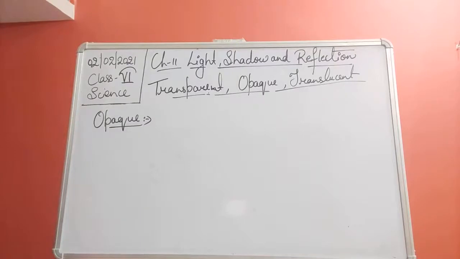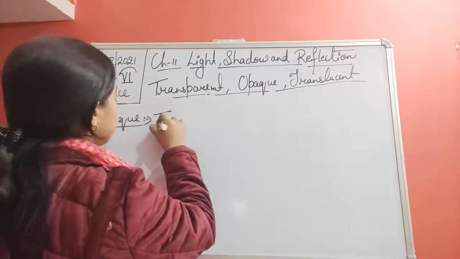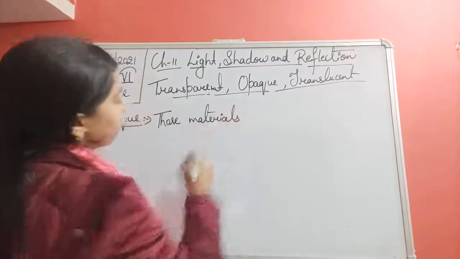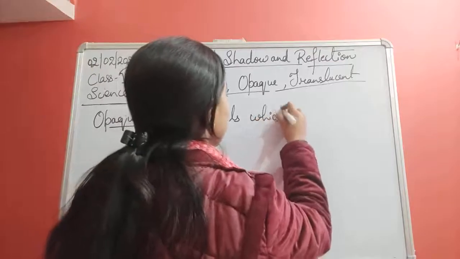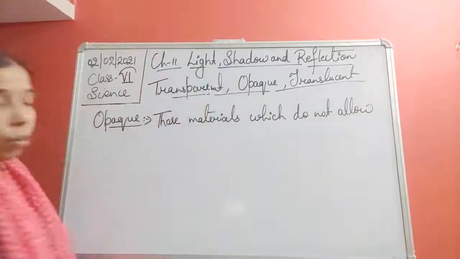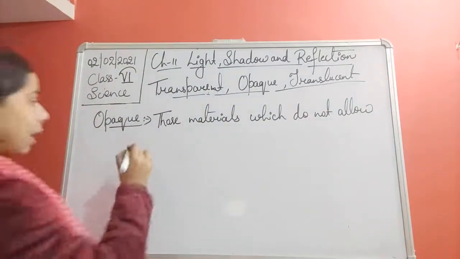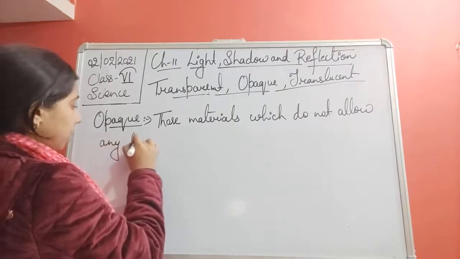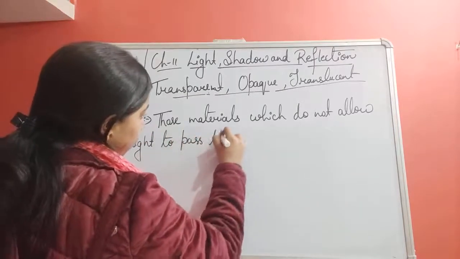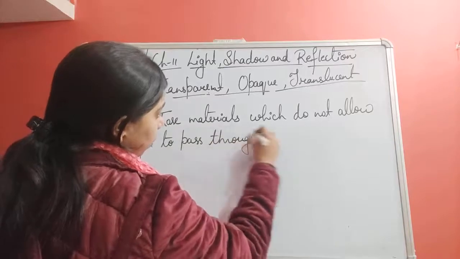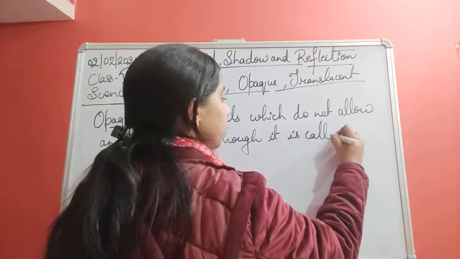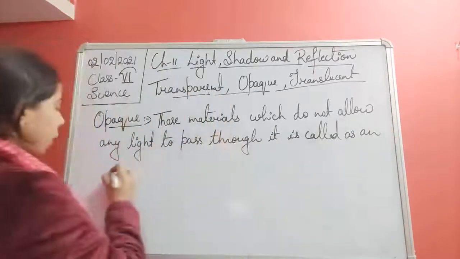So we can write that those materials which do not allow any light to pass through it are called an opaque object.